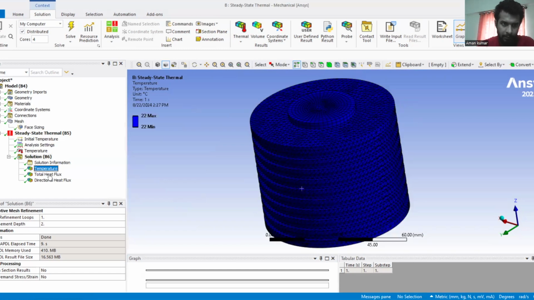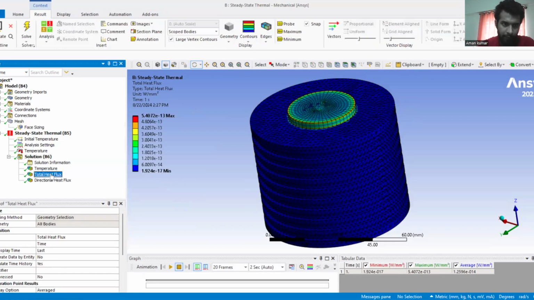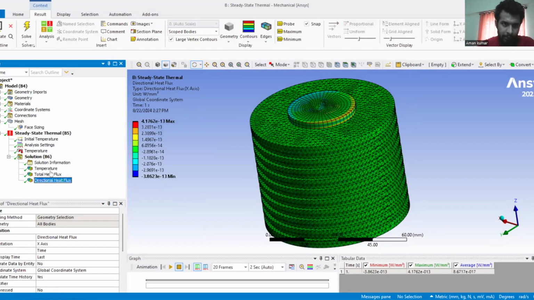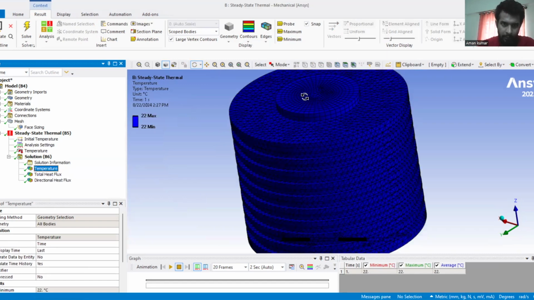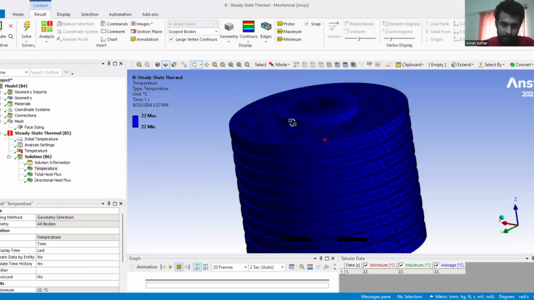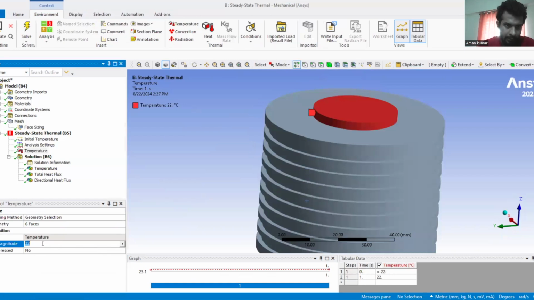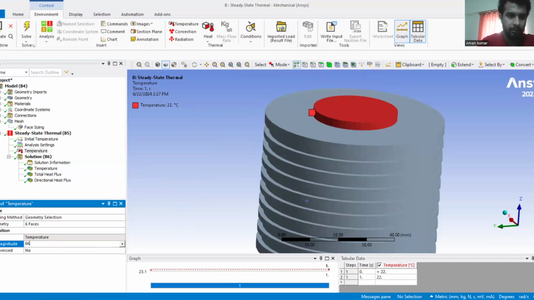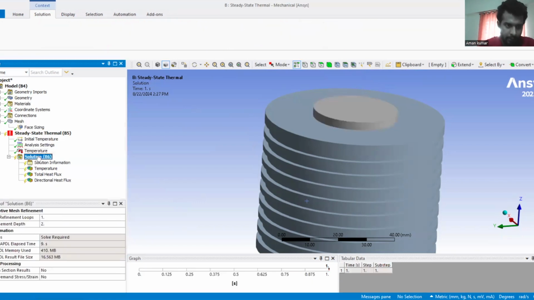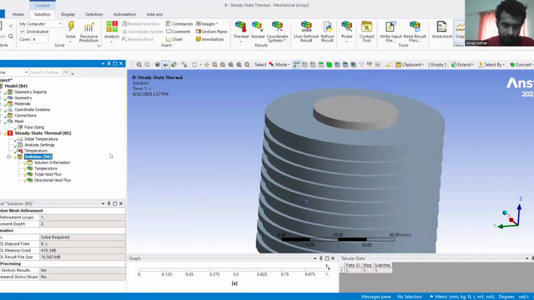It has the temperature, total heat flux, and directional heat flux. For the temperature, we can see the maximum and minimum are both the same. Sorry, we haven't given the temperature at this stage, so we are giving 600 degrees Celsius as the temperature. Now we'll again go for the solve.